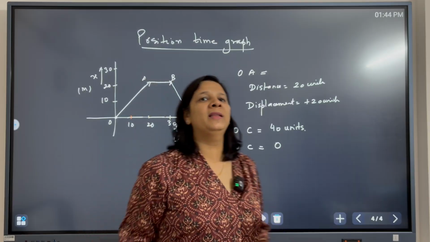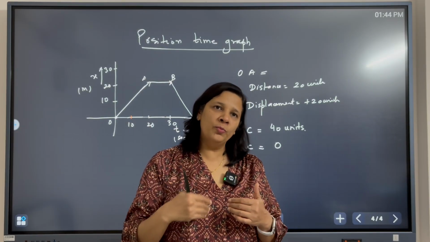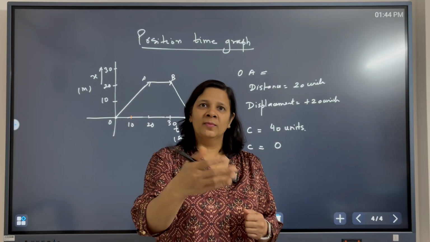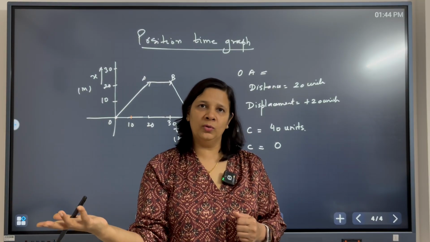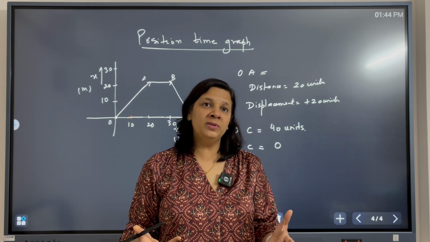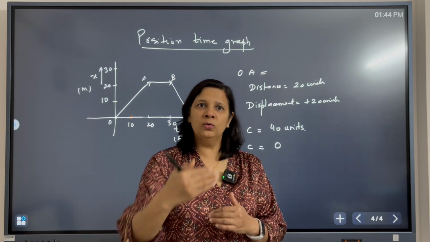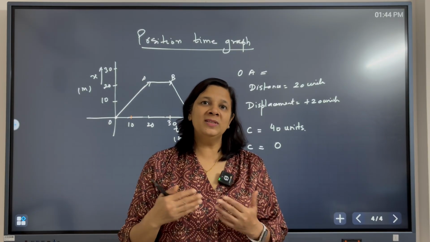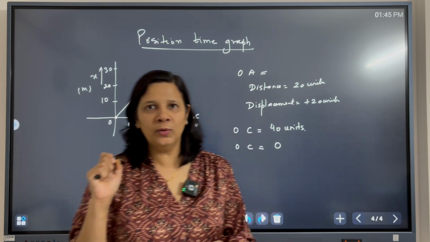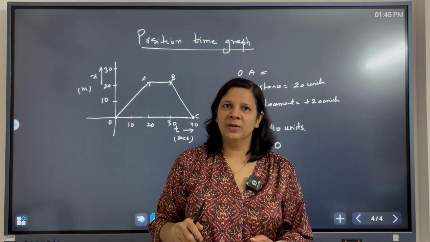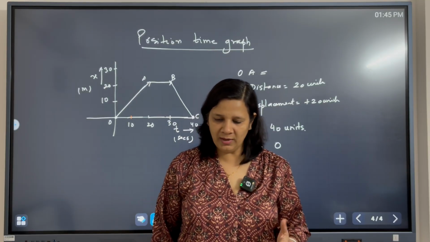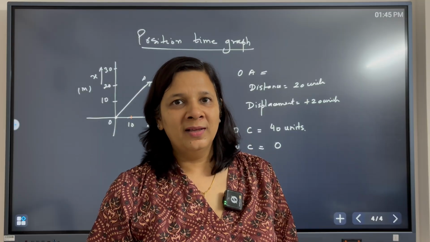Right? So for example, there is a child who is going from home to school. School is 2 kilometers far away, right? And then at the school, it was raining, school got closed, and the child comes back home, right? How much is the total distance covered by the child? 4 kilometers. 2 kilometers going and 2 kilometers back. How much is the displacement of the child? 0. Right? So displacement depends only on the initial and the final point, whereas distance is the total path covered by an object.